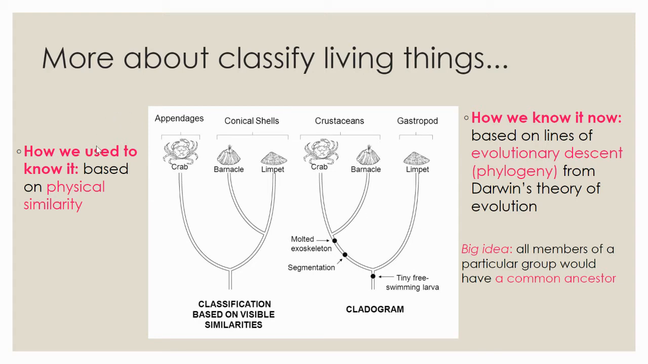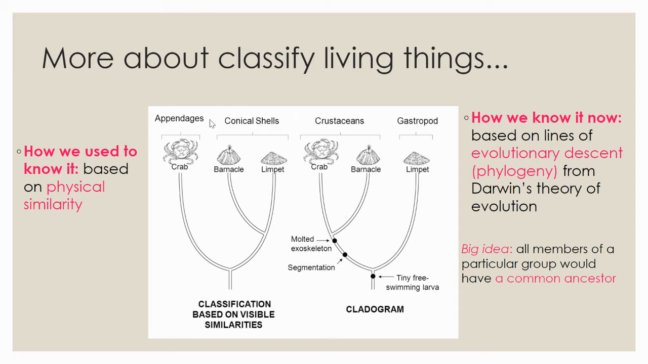Back in the day, like a long time ago, we would classify things based on how they physically looked. Like in the 1700s, how did they physically look? And nowadays, we do it based on their evolutionary descent, which is also known as phylogeny. And that comes from Darwin's theory of evolution. And the big idea there is that a particular group of organisms might have a common ancestor.